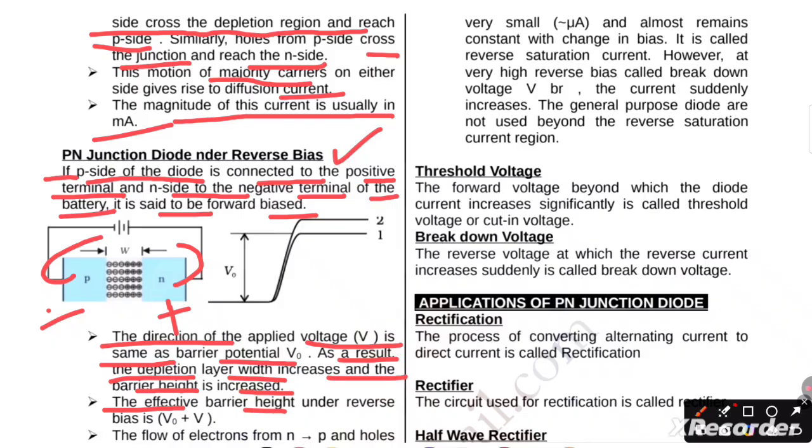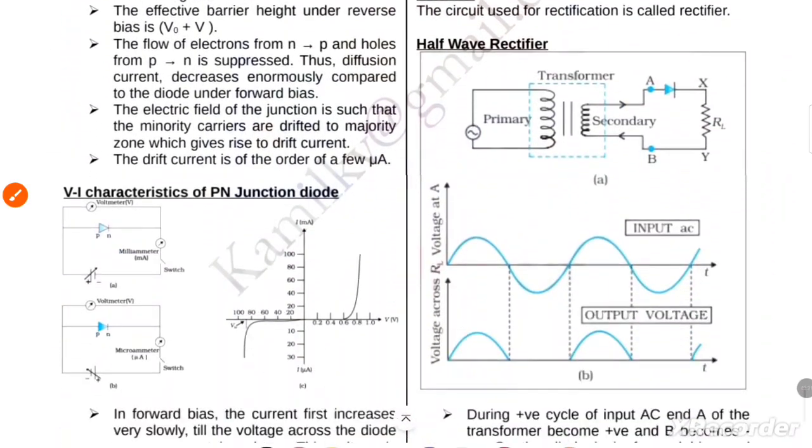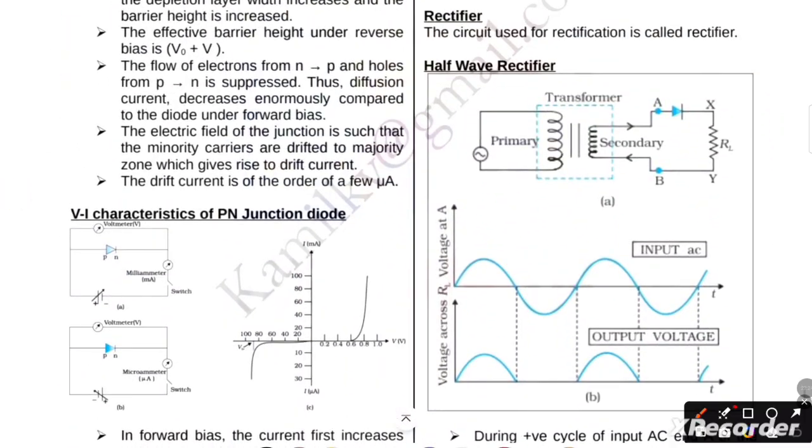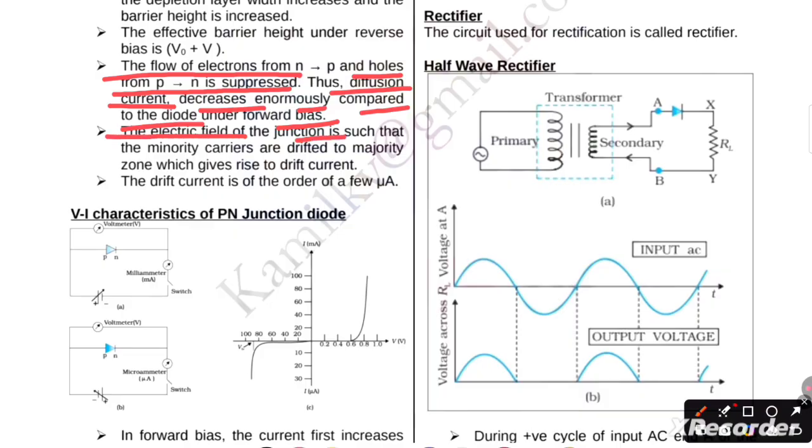The effective barrier height under reverse bias is V naught plus V. Now, the flow of electrons from N to P and holes from P to N is suppressed. Thus, the diffusion current decreases enormously compared to the diode under forward bias. The electric field of the junction is such that the minority carriers are drifted across the junction, which gives rise to drift current. The drift current is of the order of a few microampere.